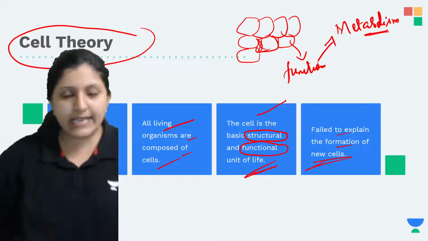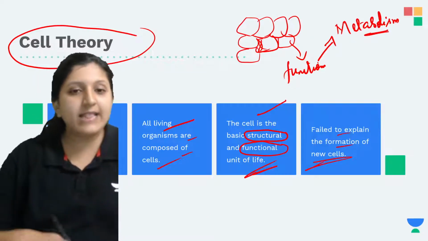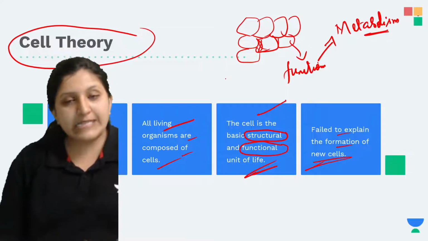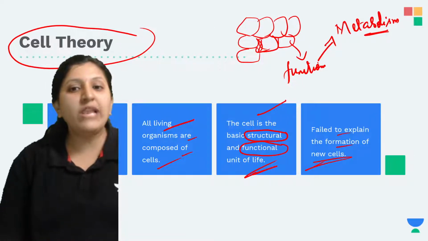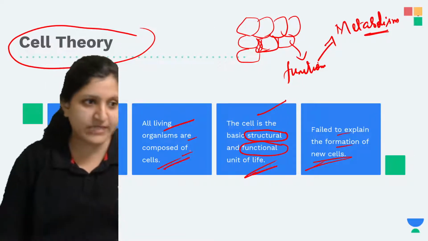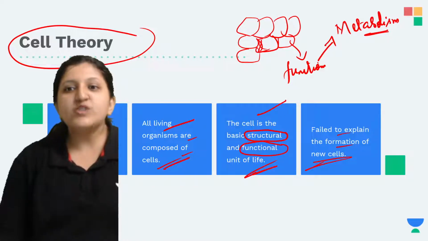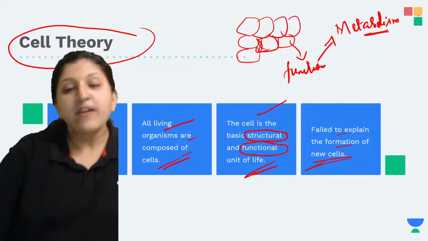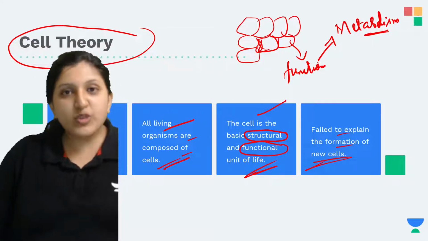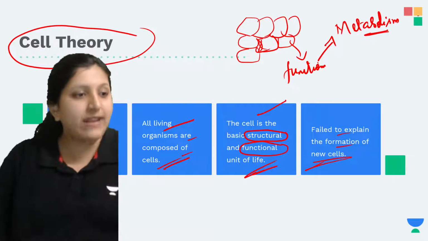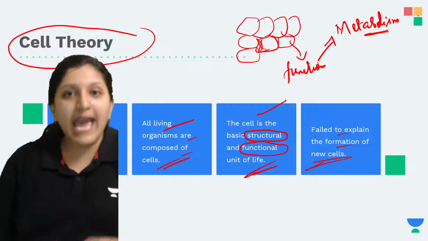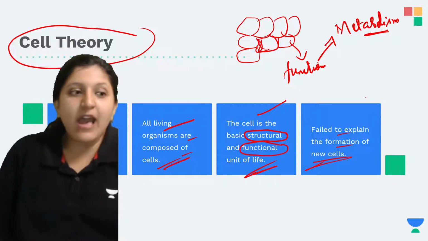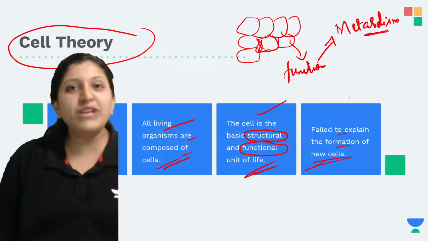So cell theory is important. The cell theory was given by Schleiden and Schwann. What did the cell theory say? Basically, all living organisms are composed of cells. The cell is the basic structural and functional unit of life. Together they said that plants are made up of cells and animals are made up of cells. But they did not say how exactly the formation of a new cell occurs.